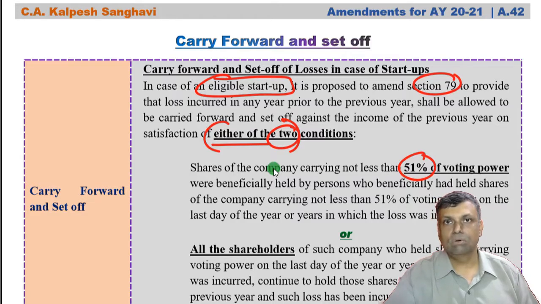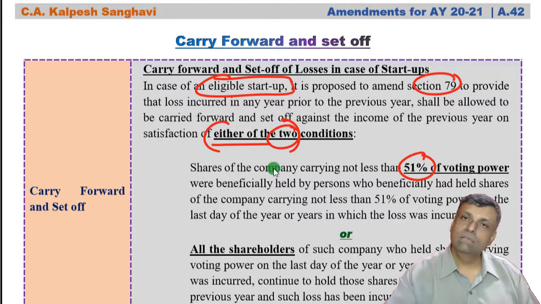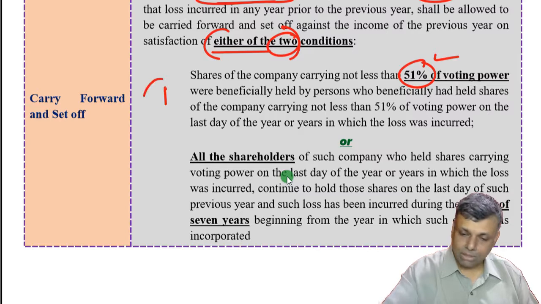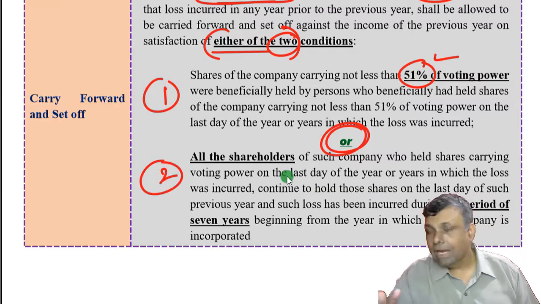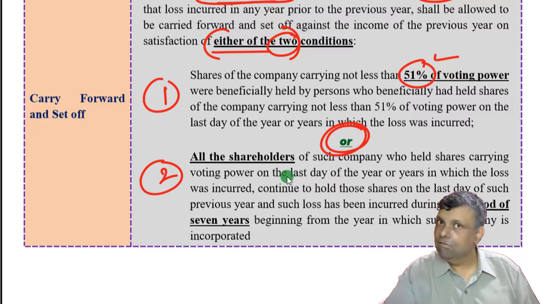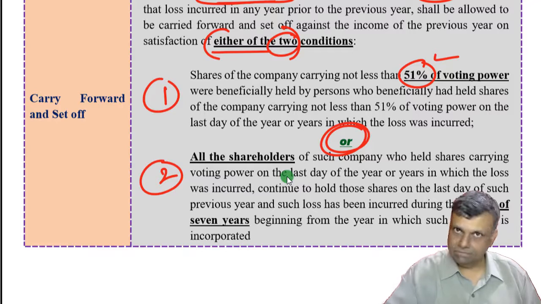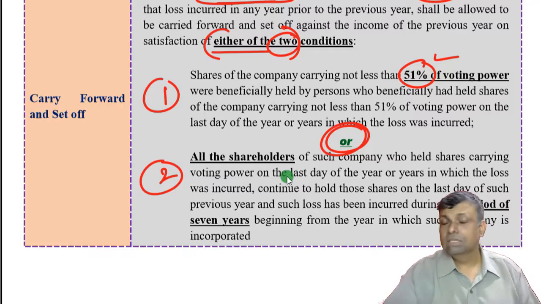So 51% of the shareholders in the year of carry forward and in the year of set off should be the same. That is one of the conditions. That is the normal condition for every private limited company. However, if you are an eligible startup, you have this one condition or the second condition. Any one condition you satisfy, you will be eligible for the purpose of carry forward and set off of the losses which is covered by section 79.